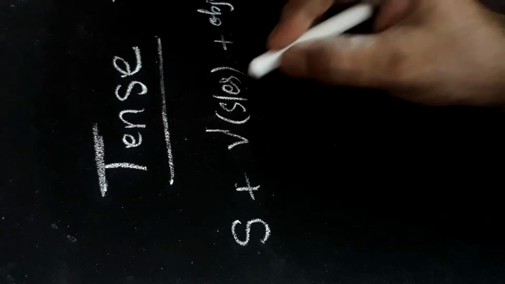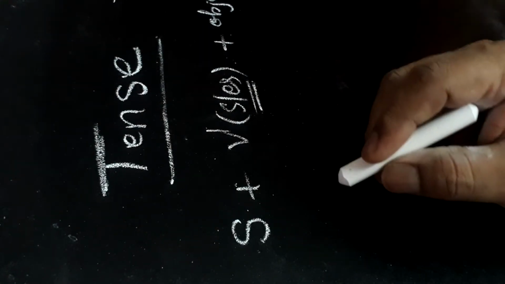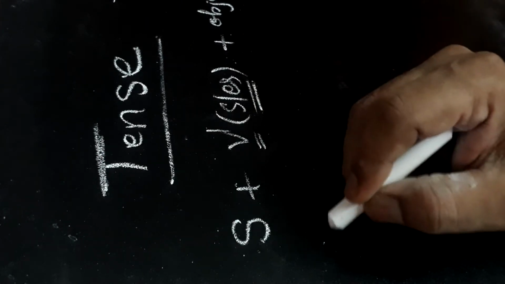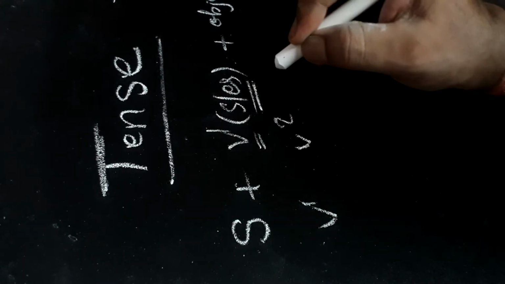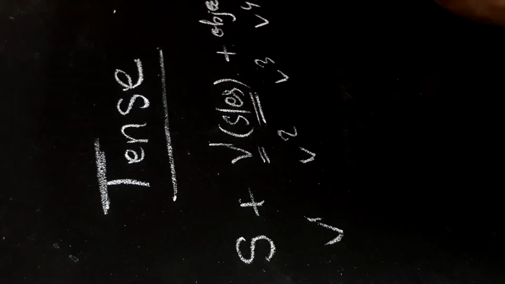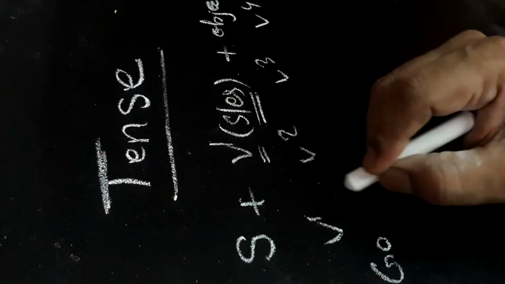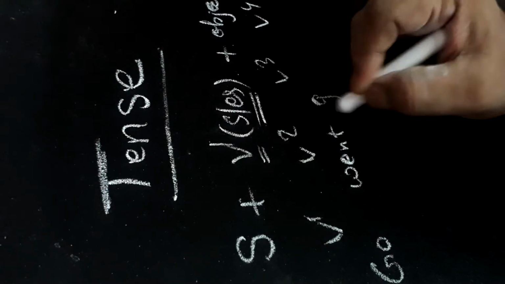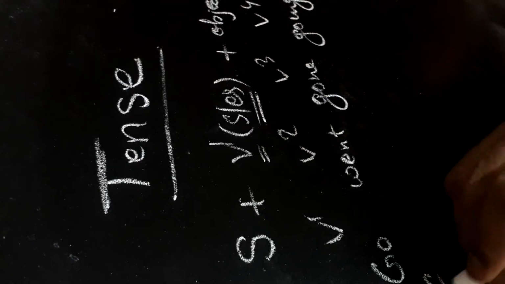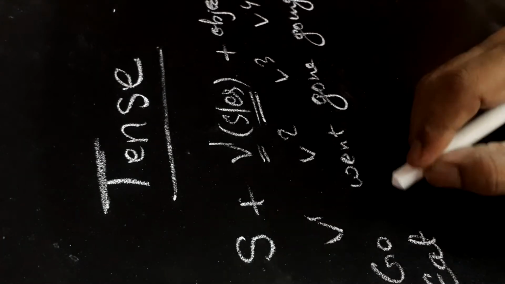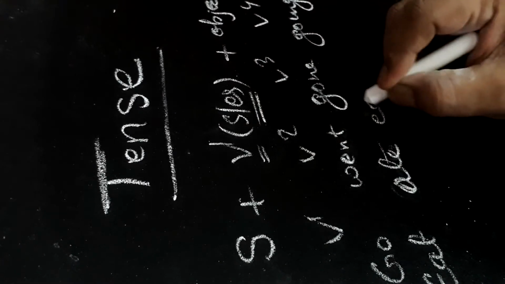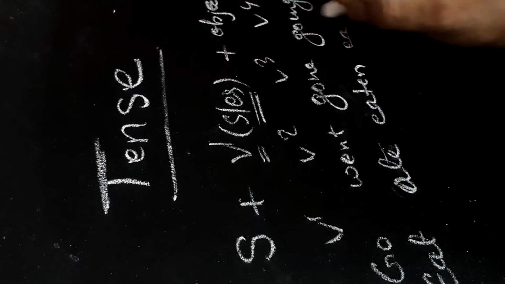What is this S or ES? And what is V1? Let us see the different verb forms here: V1, V2, V3, V4. Go, went, gone, going. Eat, ate, eaten, eating.